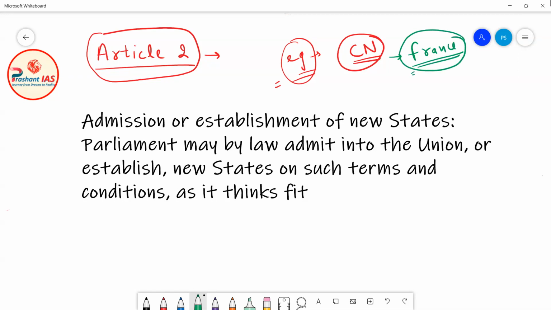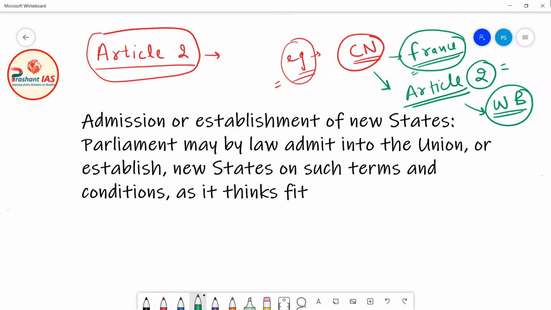It was taken from France under Article 2 and it was included in the Indian Union under Article 2 of the Indian Constitution. Later on it was given to West Bengal, merged with the state of West Bengal. So this can be the example of areas included in the Indian Union by using Article 2 of the Indian Constitution.